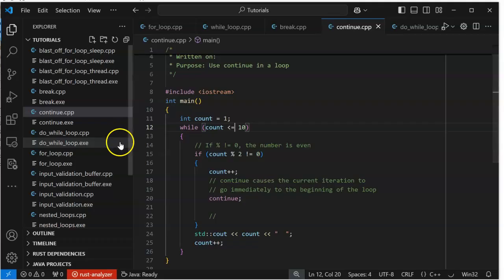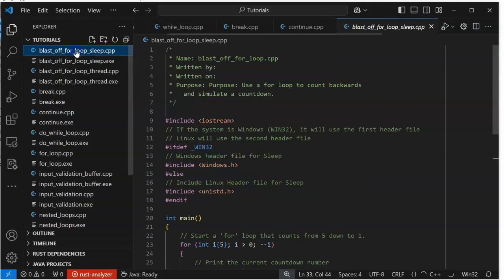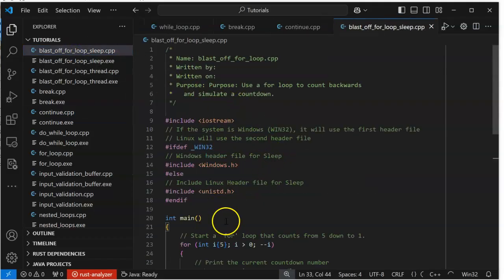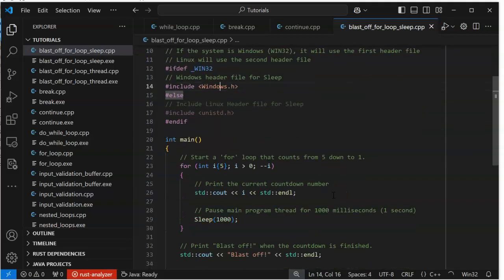So there's some pieces of it. Now, how do we use these guys? Well, this is one of my favorite little programs. Who doesn't love a blast off, right? Well, to do a blast off with time in it, we don't have a time library as such that's universal in C++. Who knows why? They just don't. So we end up having to include things, and we have to include things for the two main operating systems. Something's either Linux-based or it's Windows-based. That's pretty much all we have anymore. So we're starting a for loop, and this allows us to create our sleep function.